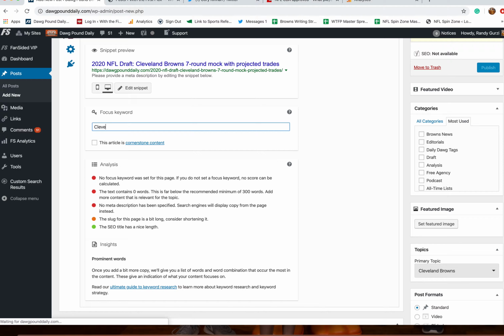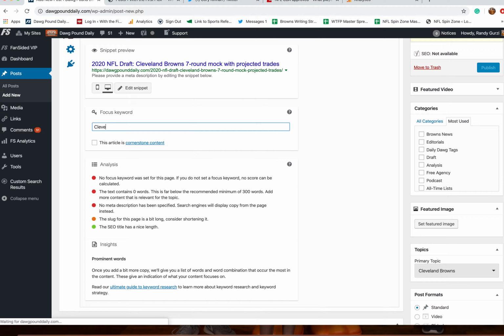Now, it always needs to be Cleveland Browns unless you're talking about a specific player on the Browns. Never a different team, never a player from a different team, just Cleveland Browns, or maybe Odell Beckham Jr., full name, something like that. Not Browns, not Cleveland, not OBJ, it has to be a full name, and pretty much you can't go wrong if you go Cleveland Browns. That's what Dog Pound Daily searches show up under, is Cleveland Browns.